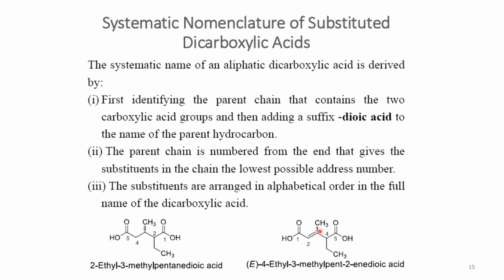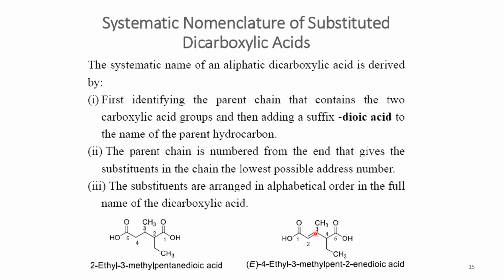And here we have one more thing that you have to consider: whether this carbon-carbon double bond is cis or trans. If we see that the carbonyl and CH3 are on the same side, they are the methyl, and because this one is the larger group, the larger groups, this one and this one, the carboxyl group, are in opposite directions, we call it E, or you can say it is basically a trans alkene.